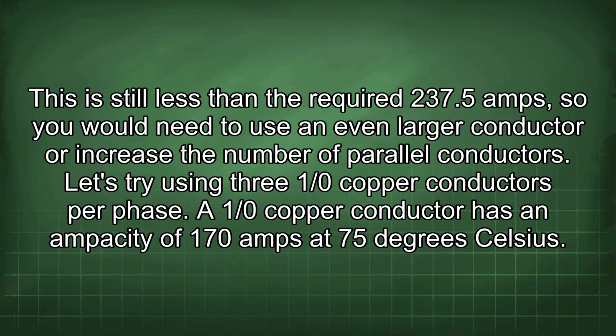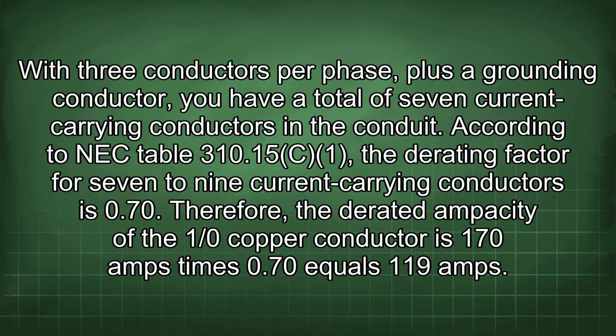Let's try using 3 1/0 copper conductors per phase. A 1/0 copper conductor has an ampacity of 170 amps at 75 degrees Celsius. With 3 conductors per phase, plus a grounding conductor, you have a total of 7 current carrying conductors in the conduit. According to NEC table 310.15(C)(1), the derating factor for 7 to 9 current carrying conductors is 0.70.